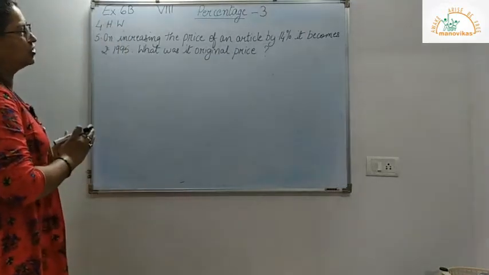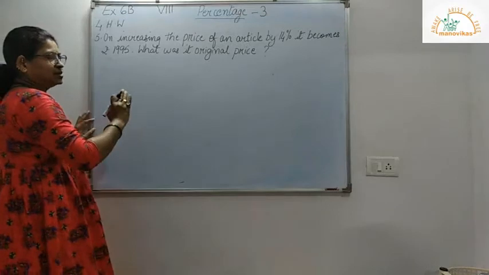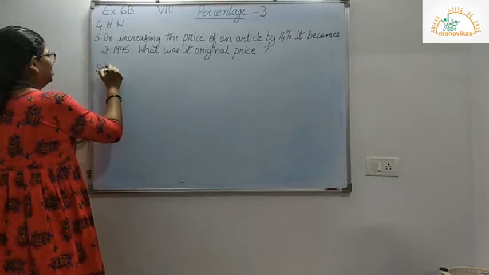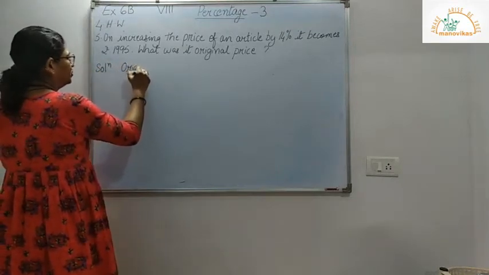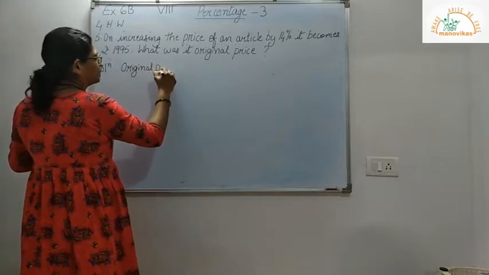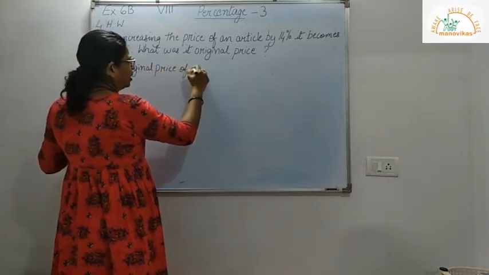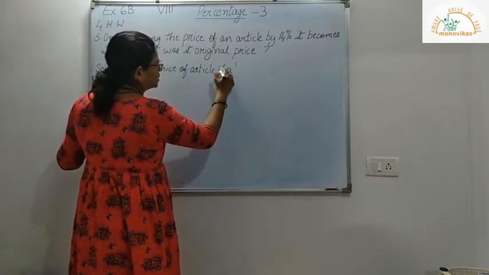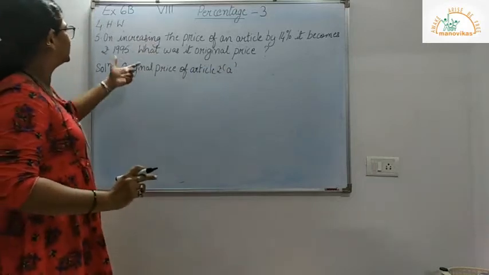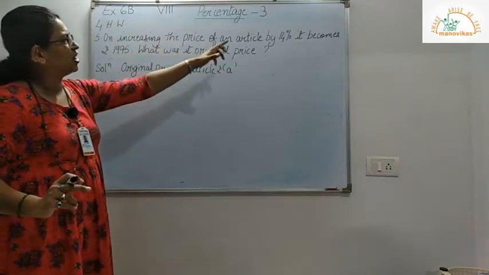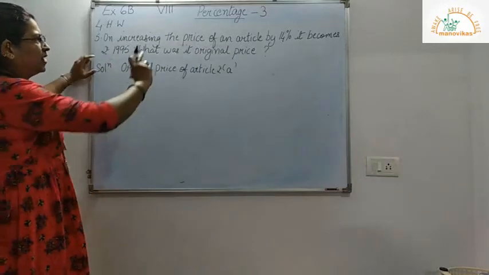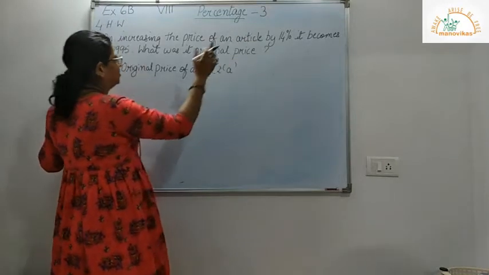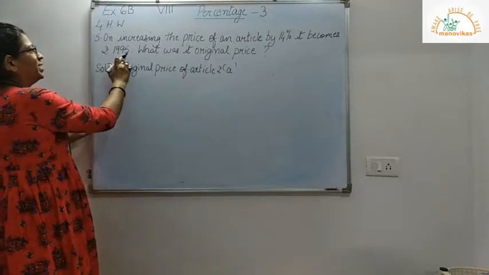Now the original price of the article is not given here. So let us consider the original price of the article as A, rupees A. Now here what is said, on increasing the price of the article by 14%, it becomes 1995.